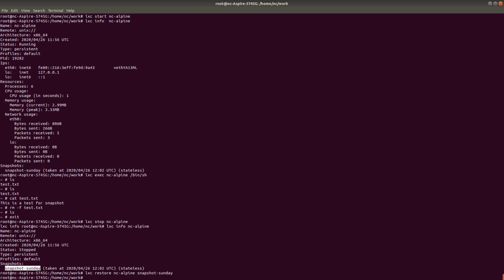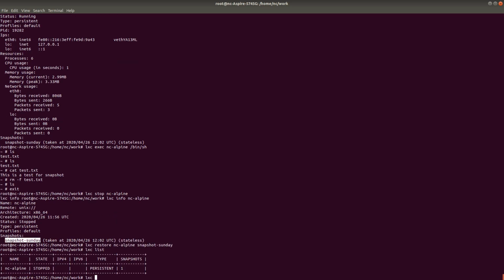So it is like your Git check-in history, right? Your head is now pointing to the snapshot. Okay. Now if I see LXC list, the container is stopped. It has one snapshot. But whatever I do now is not going to affect the snapshot. The snapshot is like a tag of the Git check-in, right? It is a separate thing. It is read-only. It is never going to be modified.